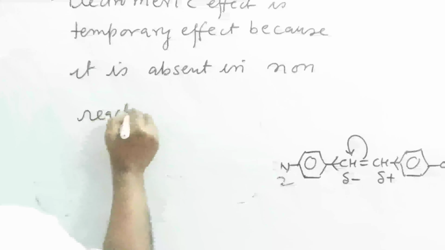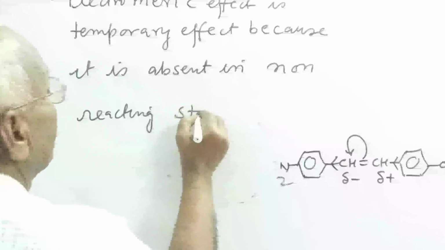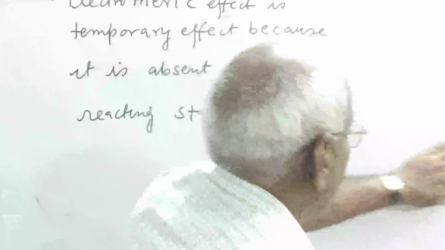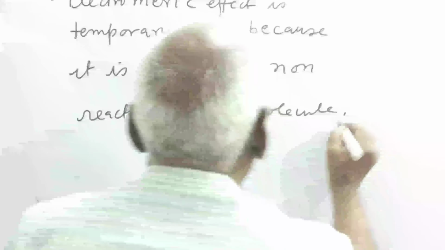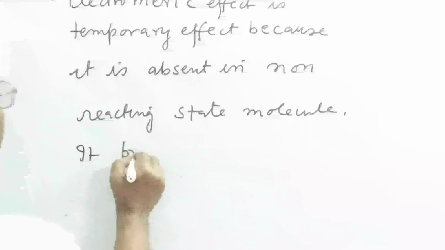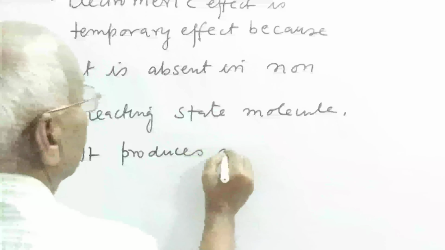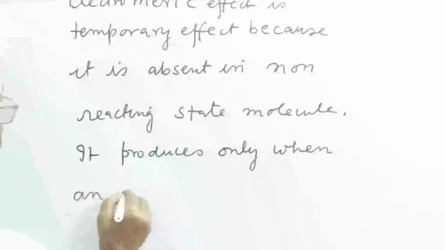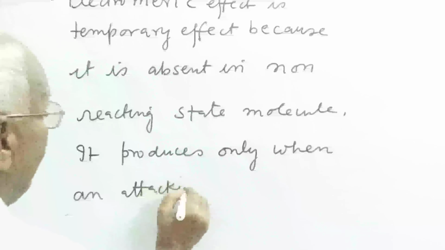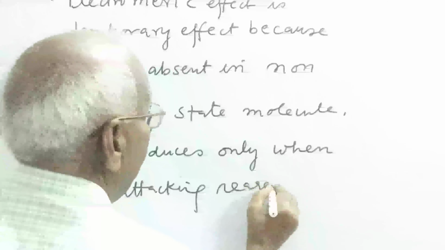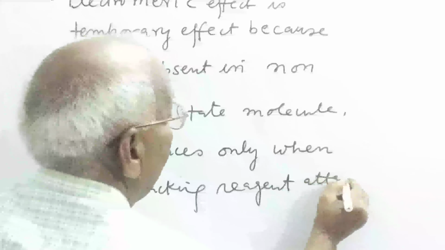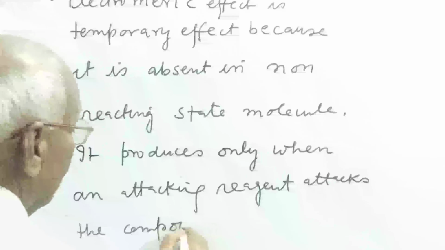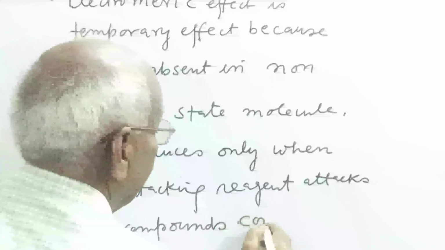It is produced only when an attacking electrophile or reagent attacks the compound containing multiple bonds.